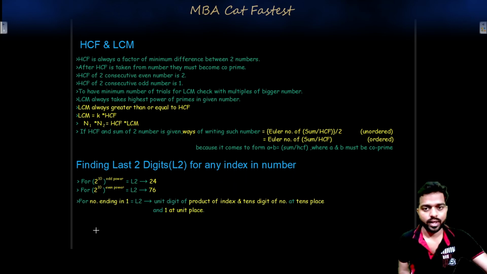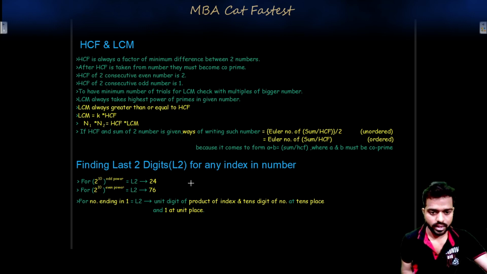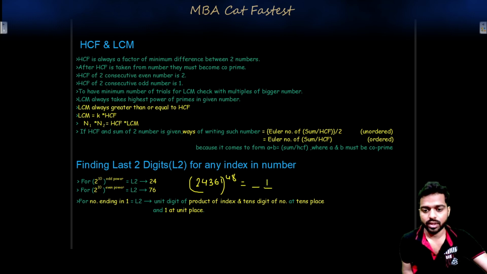Now let's say you want to find the last two digits for a number ending in 1. What you need to do, let's say the number is 24361 whole to the power of 48. You write 1 at the unit place for the last two digits, and whatever is the product of the tens digit 6 and the power's unit digit 8, which is 48, you just write the unit digit of that number.